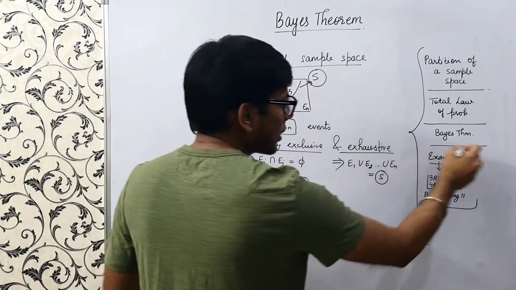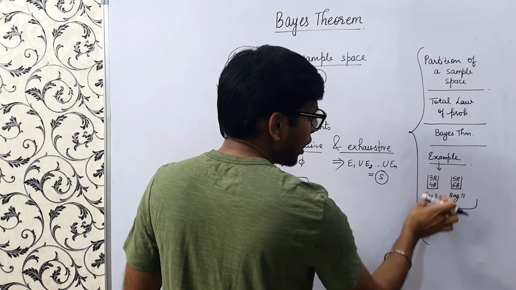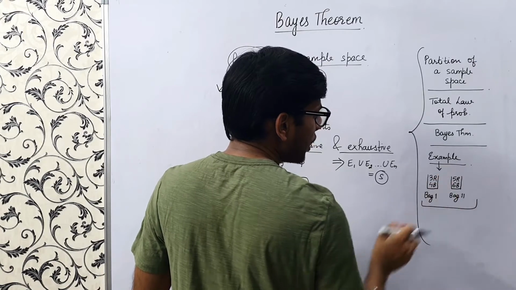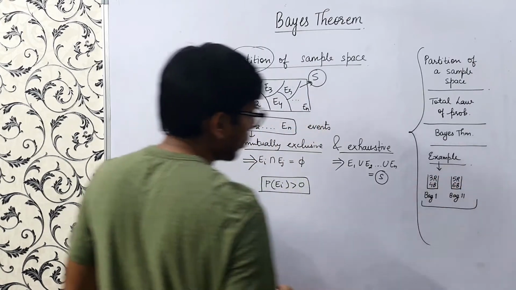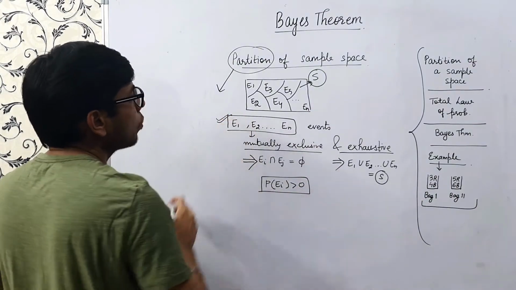Consider this example in which we have two bags, bag 1 and bag 2. Bag 1 has 3 red and 4 black balls. Bag 2 has 5 red and 6 black balls. In this case, we'll define what the partition is.